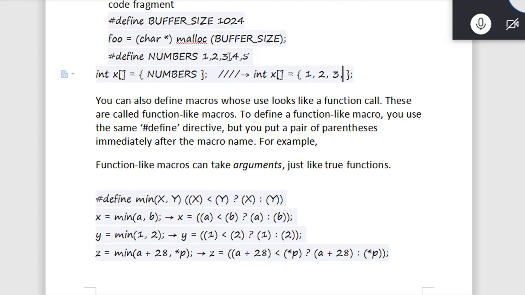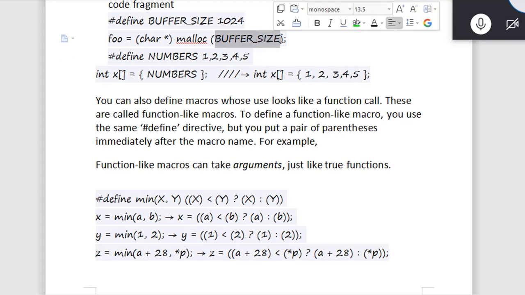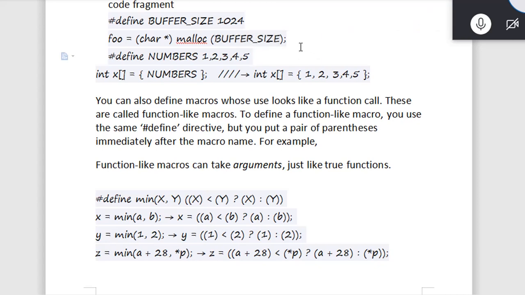Anyway, what major advantage are we getting with macros? The major advantage is that throughout our program, wherever we are using this constant, it will be the same and the change will be reflected everywhere. So we do not need to manually go and change it.